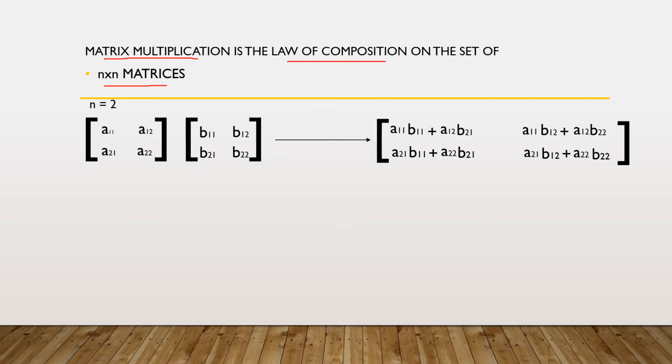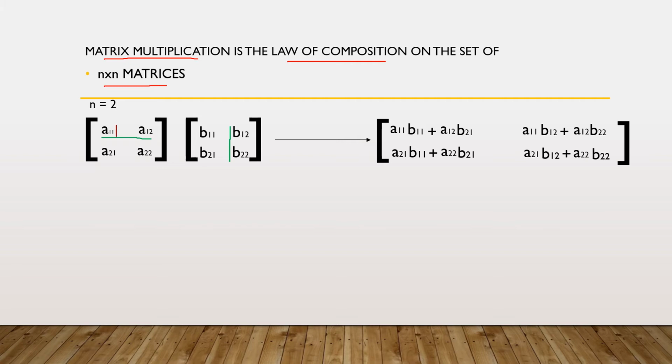Now the next element, A11 B12 plus A12 B22, is obtained from the first row of the first matrix and second column of the second matrix.